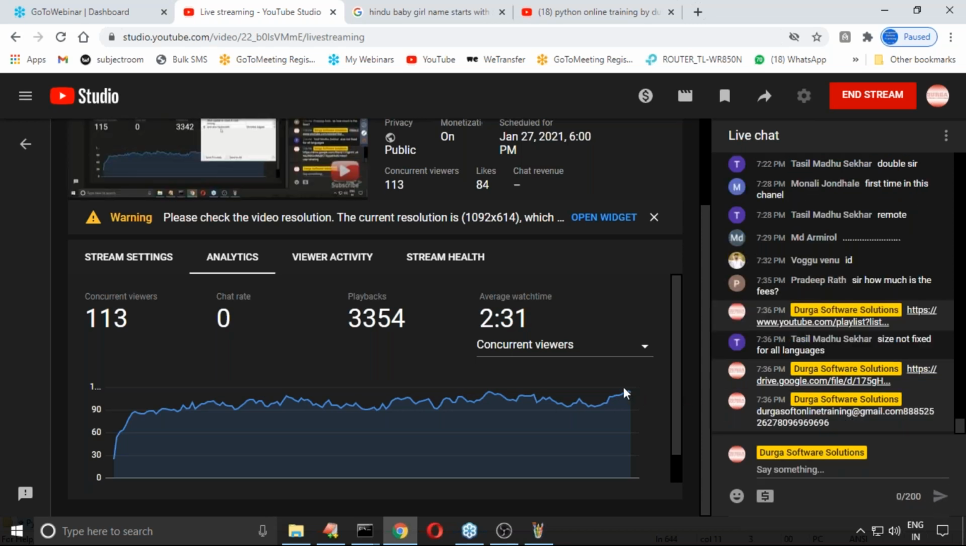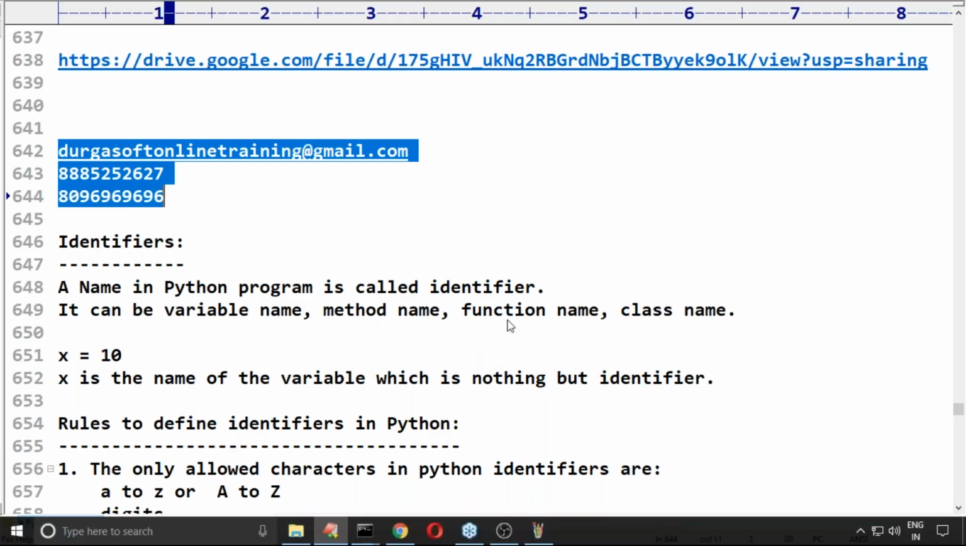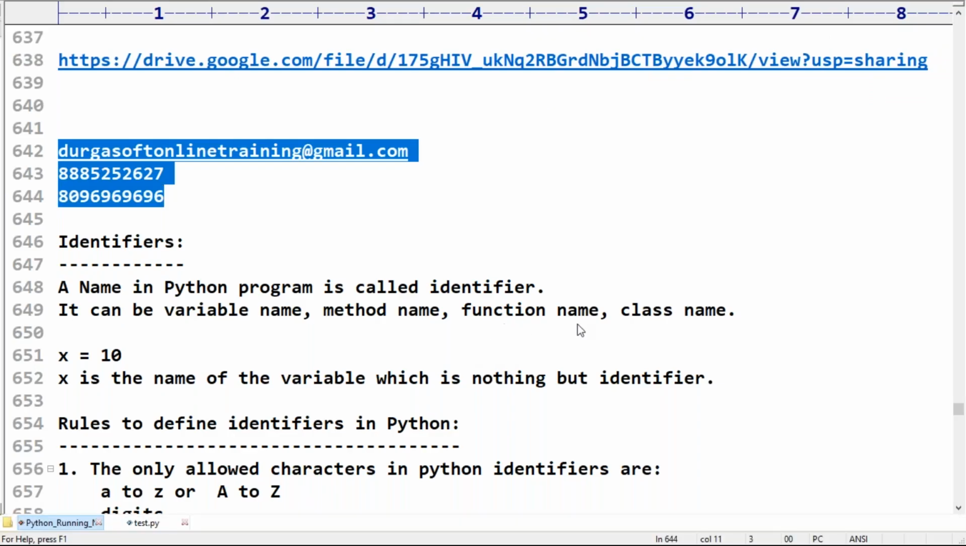Size is not fixed for all languages. No, Madhu Shekhar, from language to language it is varied.